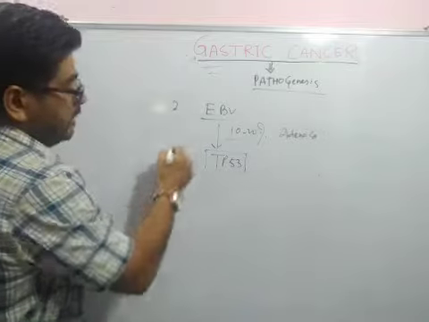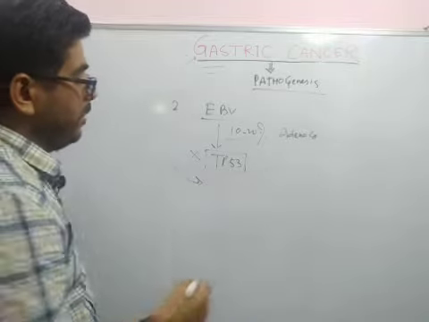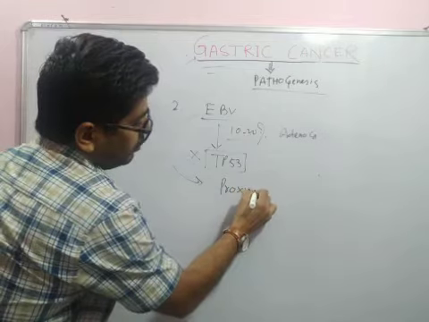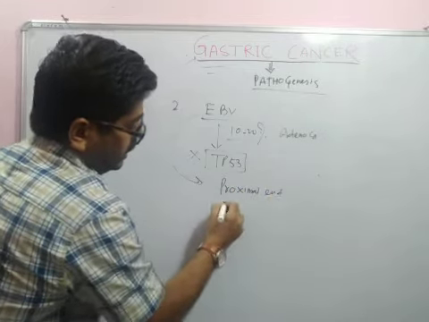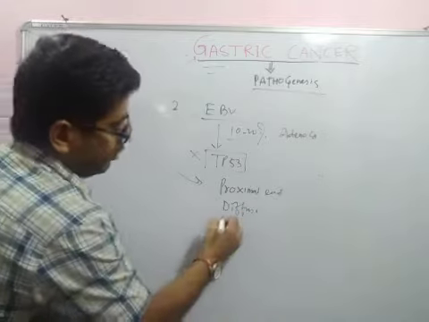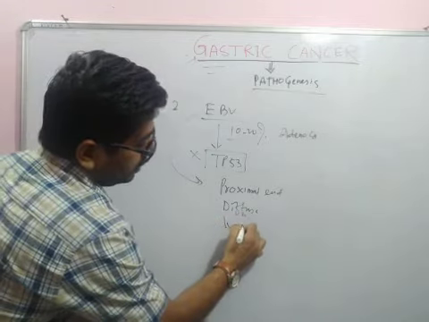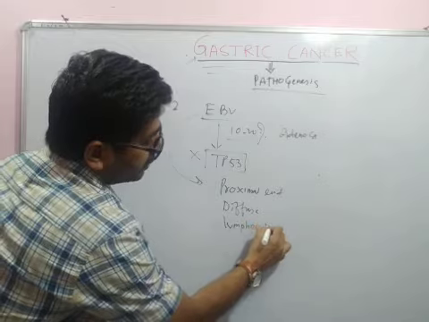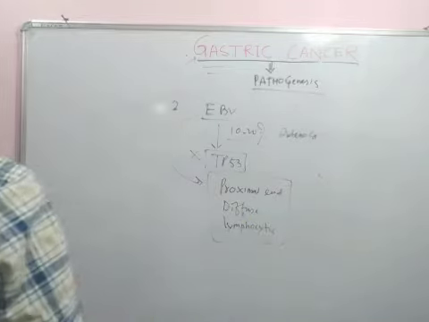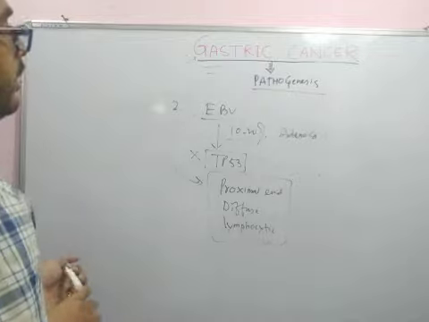What we have seen in EBV infection in gastric carcinoma is that they usually involve the proximal end, are usually of diffuse type, and there will be lymphocytic infiltration. So these are the 3 important points of EBV in gastric carcinoma.